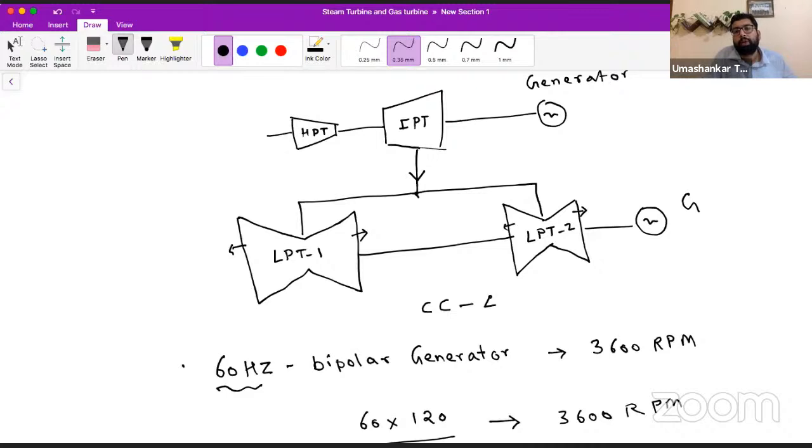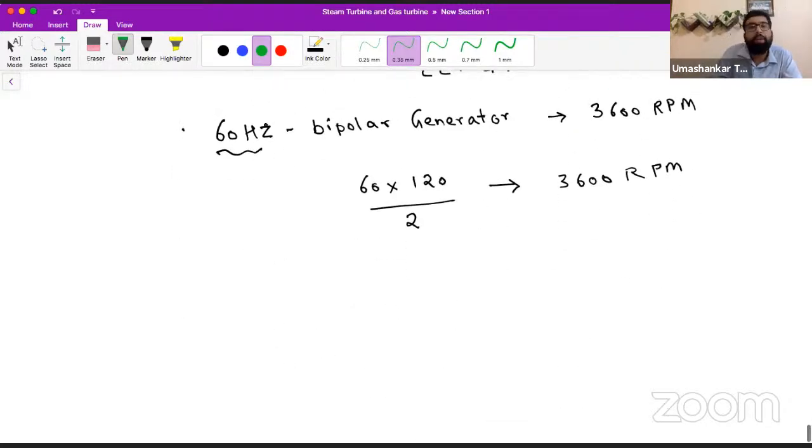So it is cross compounded with 4 flows. Sorry Chen, I'm coming to your doubt. So CC and 4F, and what should I write here? Let's say if I write 30 here, this must be 30, the height of the last stage blade in inches. So how do we specify?